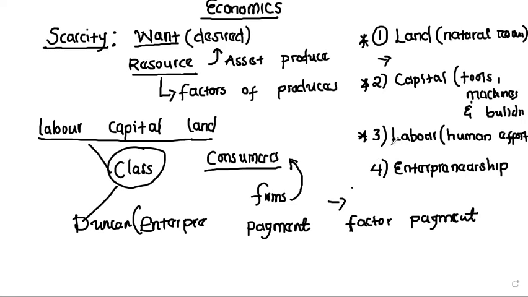Salary. Exactly. So for labor, the factor payment is what we refer to as what? A salary or a wage. So salary or wage is simply a factor payment that is earned as a result of using what? Labor.